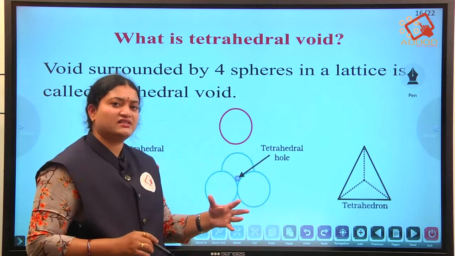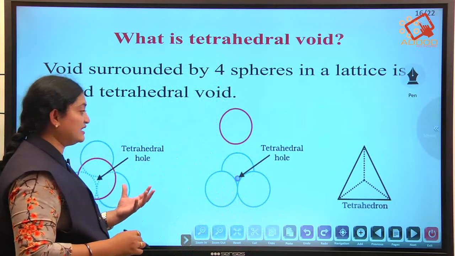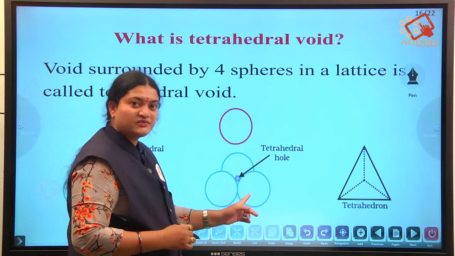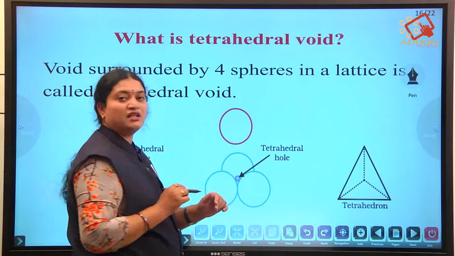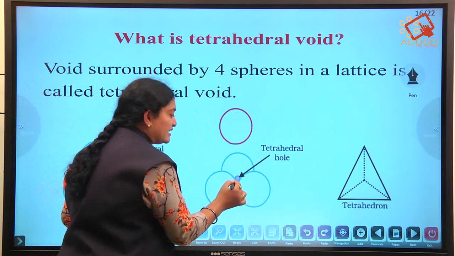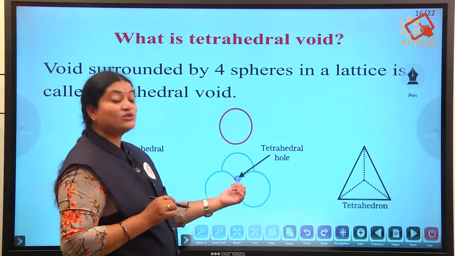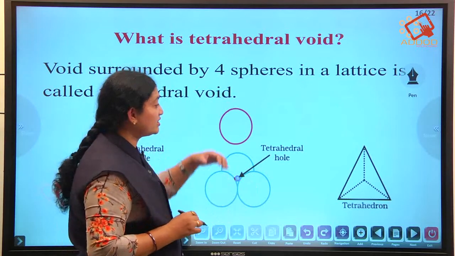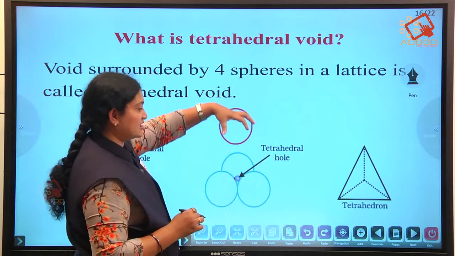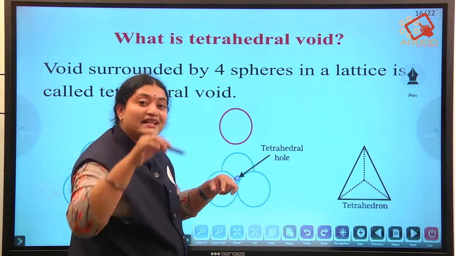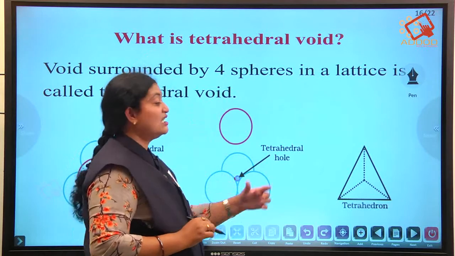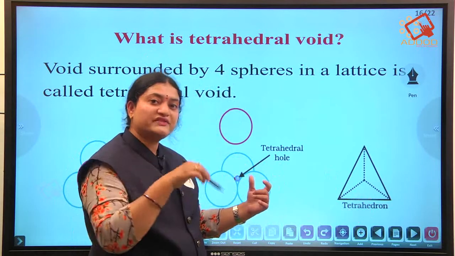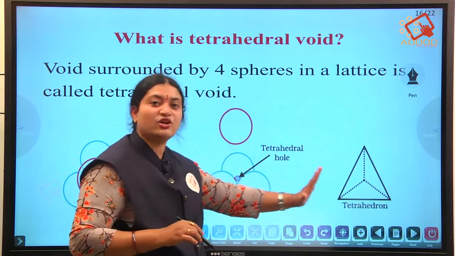Why we call it a tetrahedral void, let us see the diagram here. These are the 3 spheres we have, and this is the 4th sphere. Here you can see that a small hole is there. This we call a tetrahedral hole. Now when we place this sphere over this one and connect the centers of these spheres, we get a tetrahedron shape.